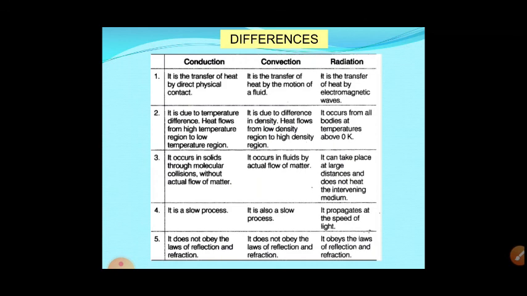Okay, there can be a very large distance between the source and the object. Then the conduction process is a very slow process, and the convection process is also very slow, but the radiation process is very fast. It happens at the speed of light.